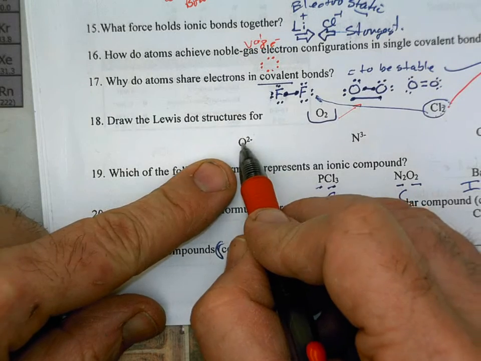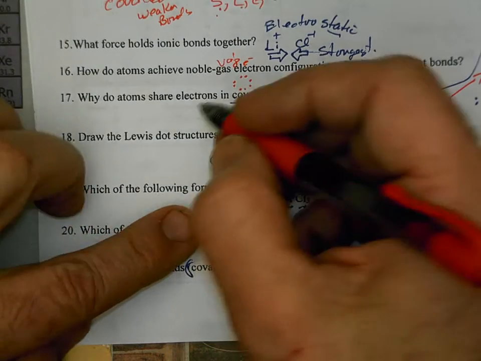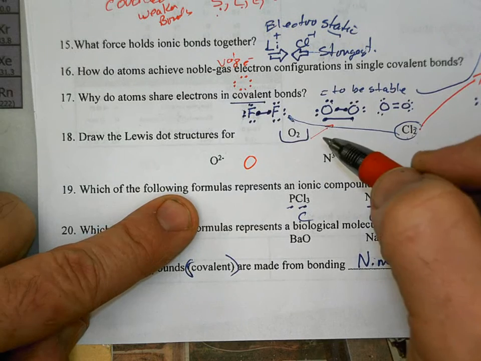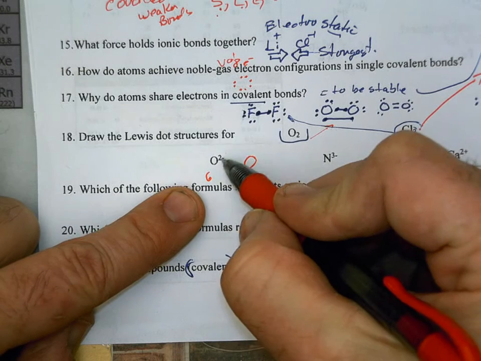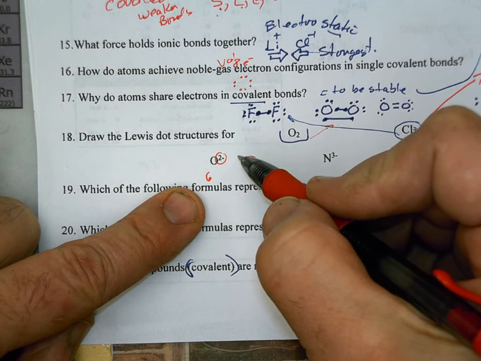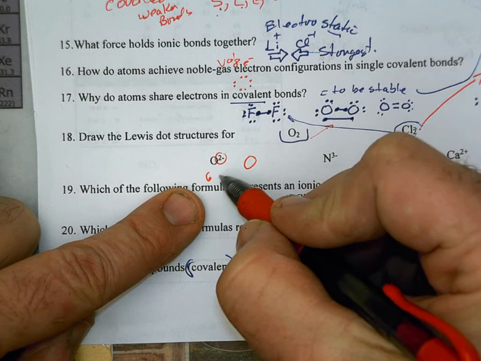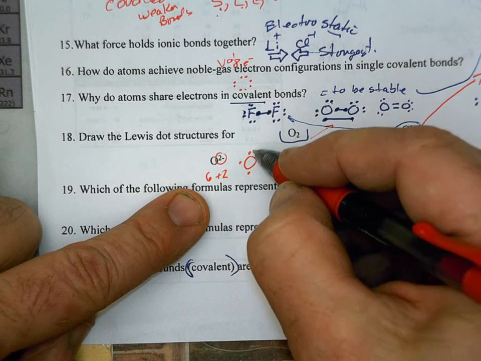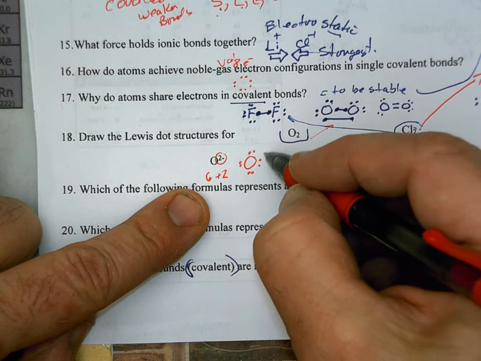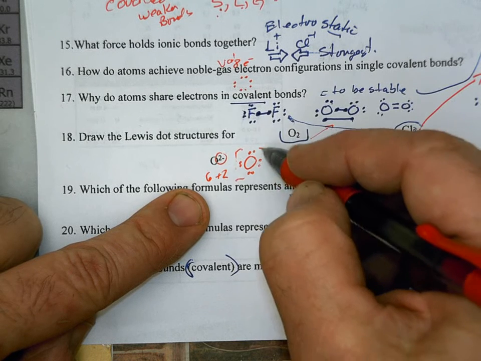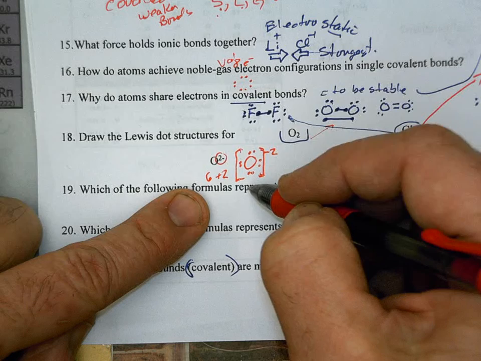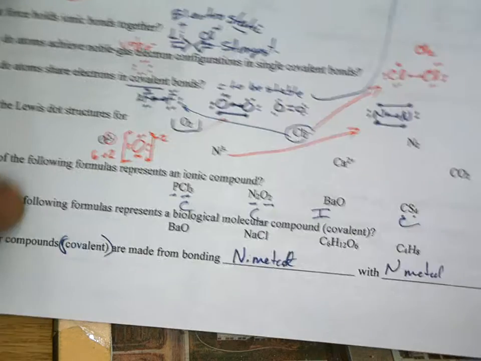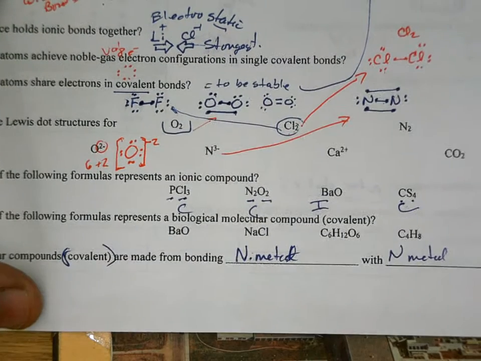So first off, oxygen, when you look on the periodic table to do its Lewis structure, oxygen has 6 valence electrons. But now we got to ask, it's an ion. Has it gained or lost 2 electrons? Well, it's a 2 negative ion. It had to gain 2 more negative electrons. So now we're going to do the Lewis structure like this. Now we got to say it's -2. Oops, put those square brackets. Oxygen now thinks it's neon, but it has that negative charge. Okay, N3- I did over there. You can watch yesterday's if you want to see me go through it.